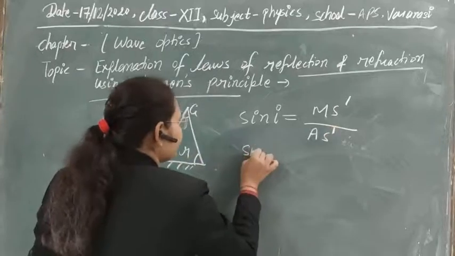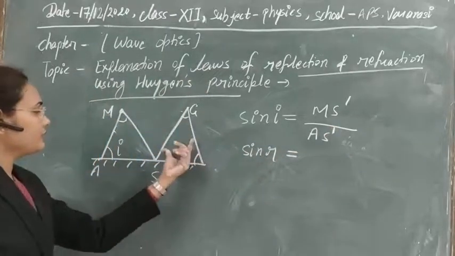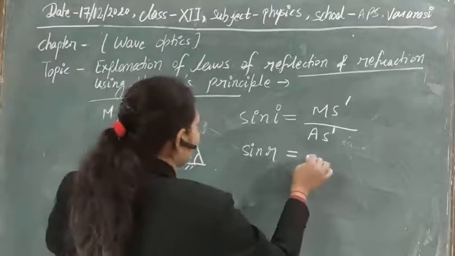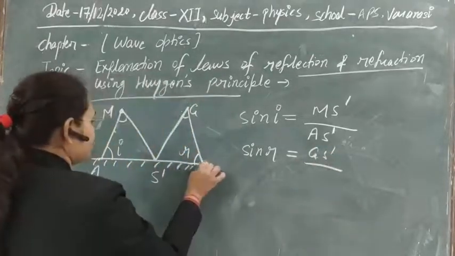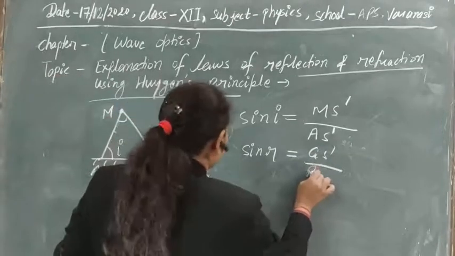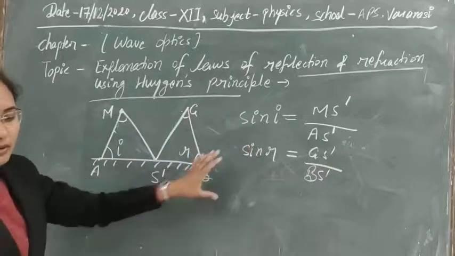And in the same way you can see what is the value of sine R here. Sine R is again this perpendicular. So this is equal to B S dash upon this is B. So B S dash. So this is the thing that we have got here.